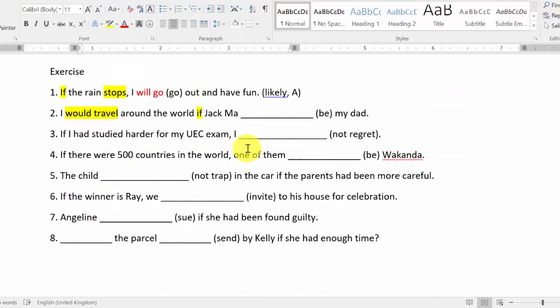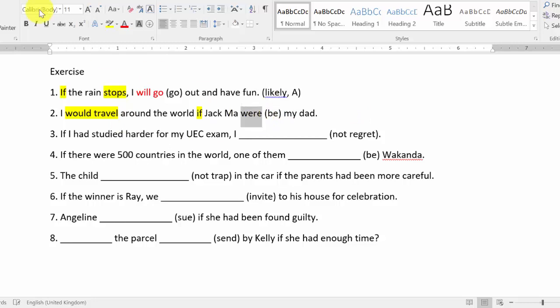Another part should be simple past tense. Let's go back to the question. Okay, B, we should change it to simple past tense. Jack Ma, one person, so your answer should be was? No, remember there's no was in if conditional, so your answer should be were. So B changes to simple past tense, either was or were, but in if conditional there's no was, so we change to were: if Jack Ma were my dad.